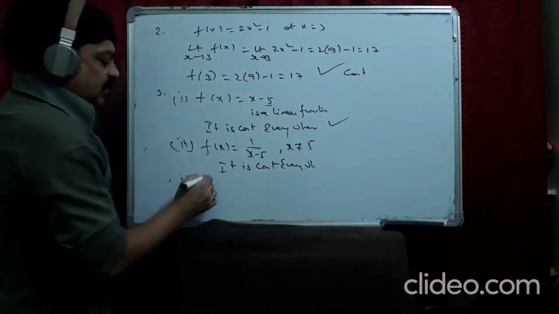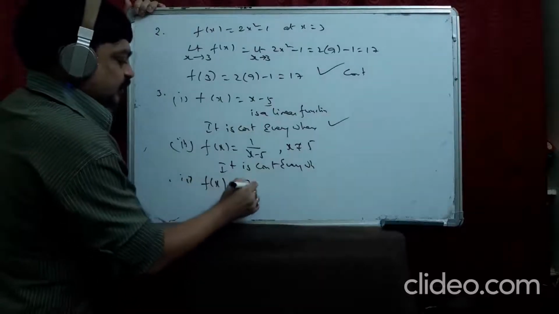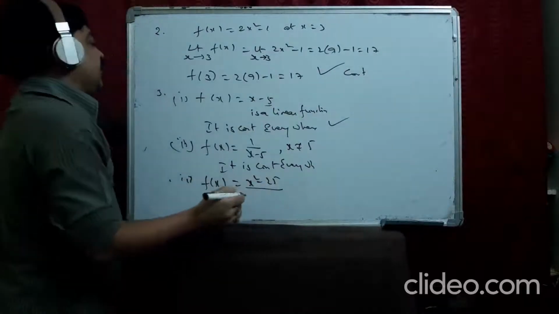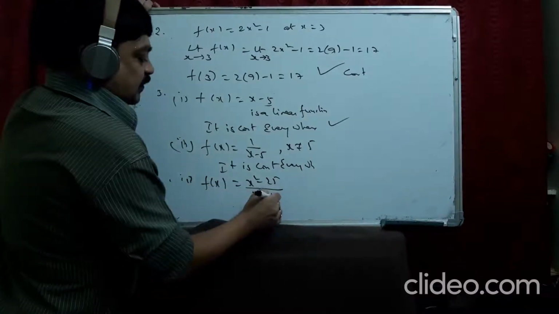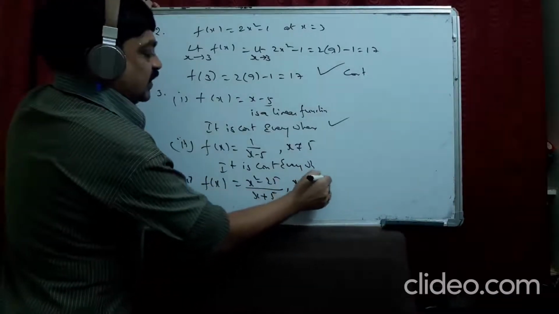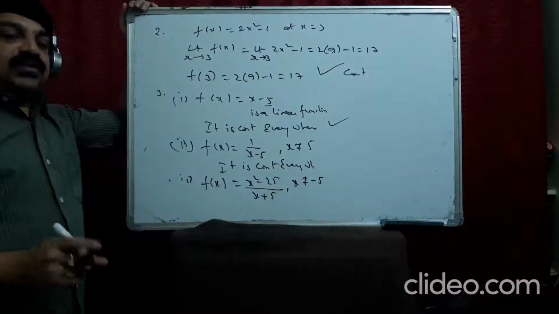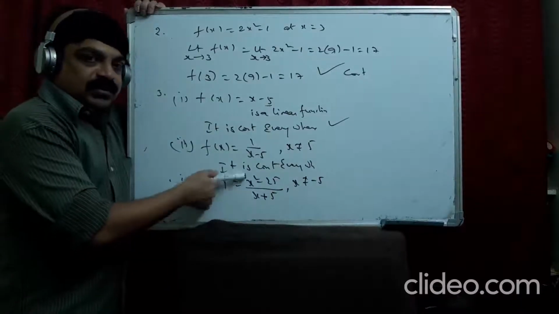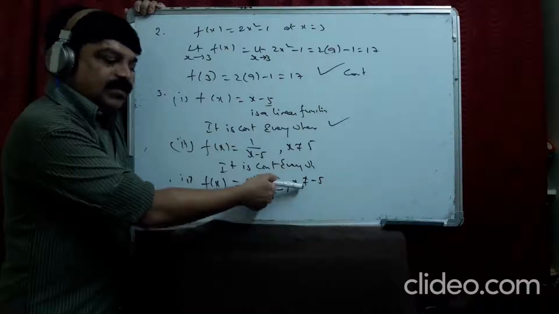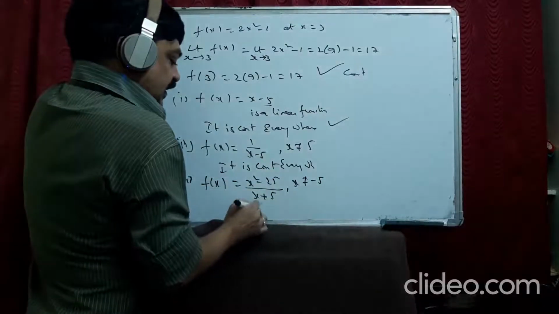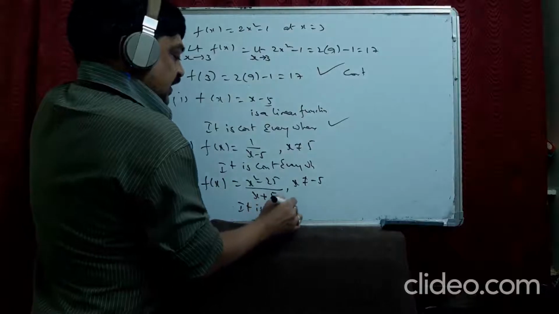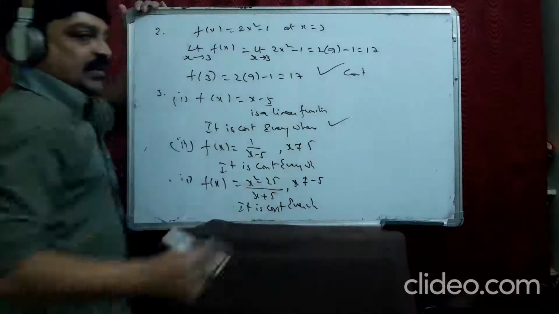f of x equal to x square minus 25 by x plus 5, x not equal to minus 5. Same here. Actually, we are not supposed to give x as minus 5 because this function becomes undefined. And it is given in the question only, don't give that value. So it is continuous everywhere.